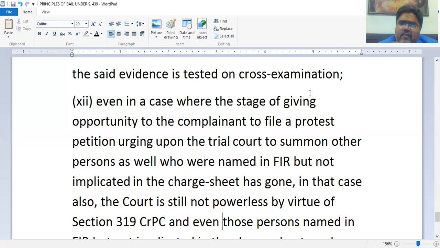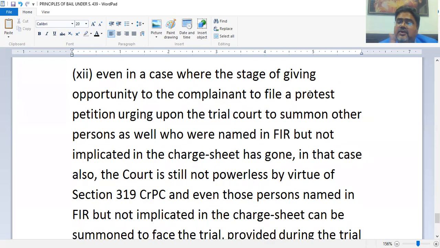So here, even where the stage of giving opportunity to the complainant to file a protest petition, urging the court to summon other persons who were named in the FIR but not implicated in the charge sheet, has gone, in that case also the court is still not powerless by virtue of 319. So even where there is no protest petition and only an application under 319 has been made by the complainant, the court has the power. If the court is satisfied that the persons named in the application are involved or concerned, then the court may summon them as an accused.